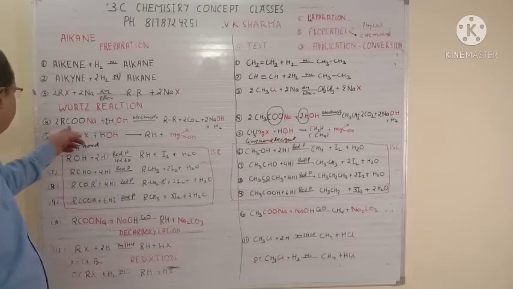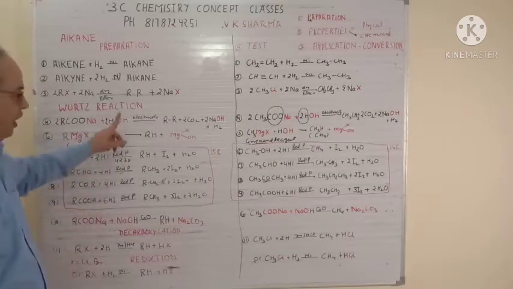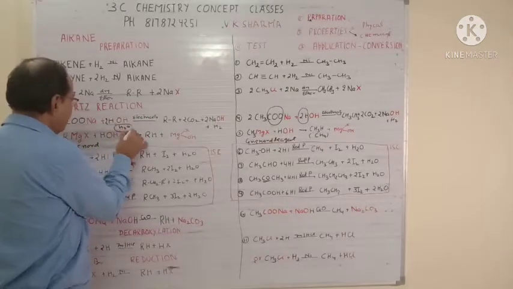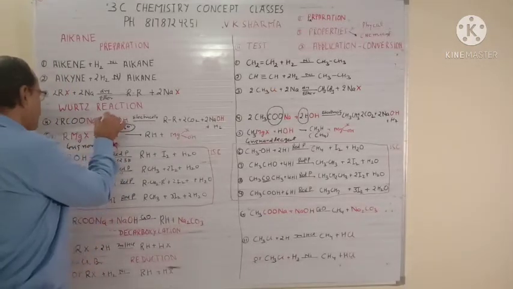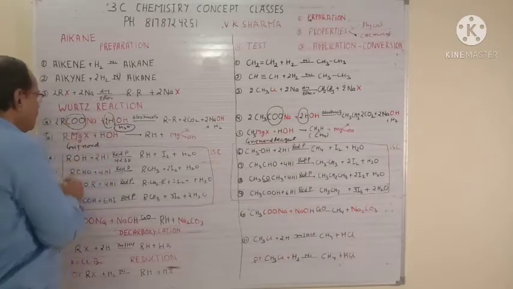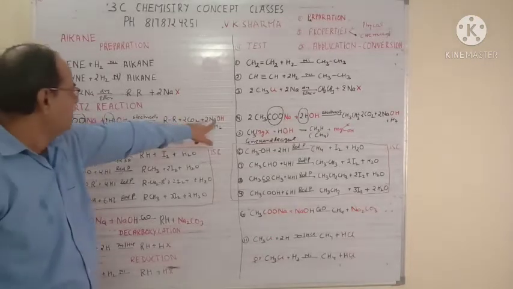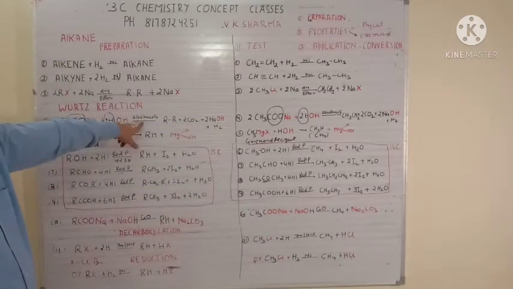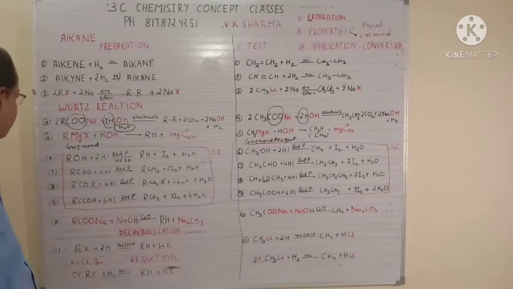Next is RCOONa plus twice of HOH. That is water basically. This HOH is nothing but water. I have just written it separately so that it is easy to understand. This Na and this OH will react, this H2 will combine and this CO2 will combine together. So left behind is RR plus twice of CO2 plus twice of NaOH plus H2. This is your reaction and it takes place in the presence of electricity. So it is also known as electrolysis, or Kolbe's electrolysis.